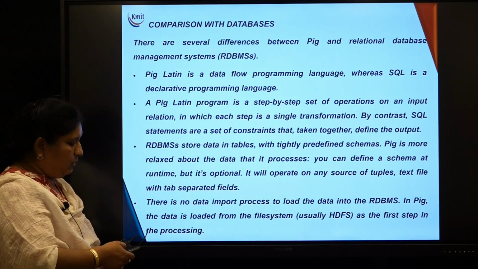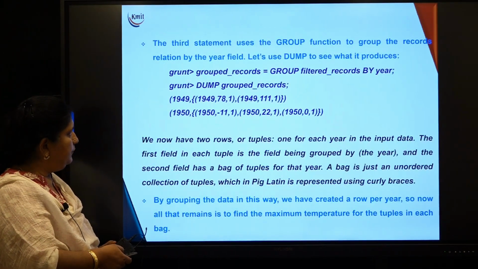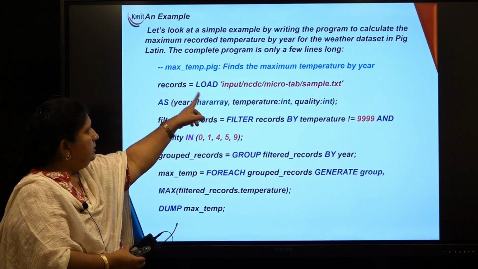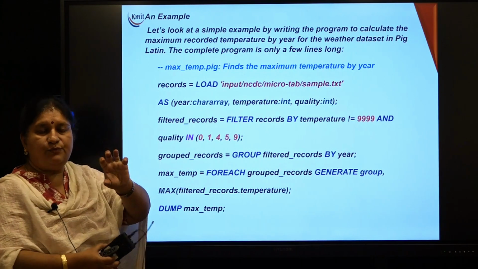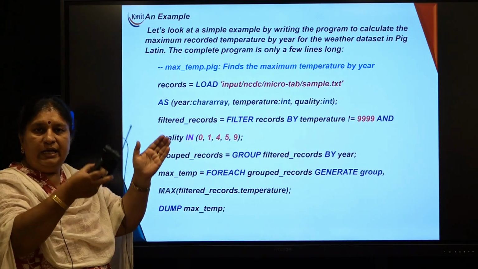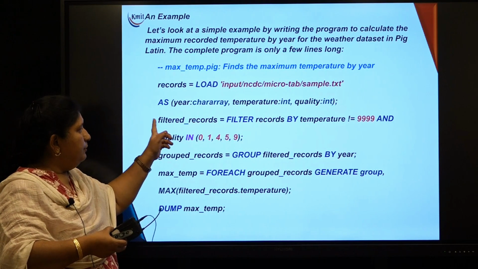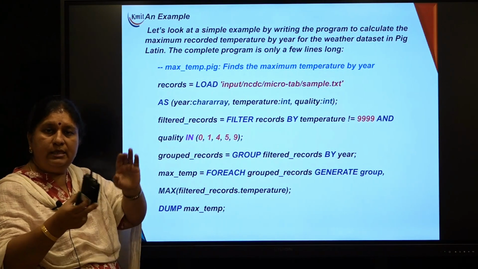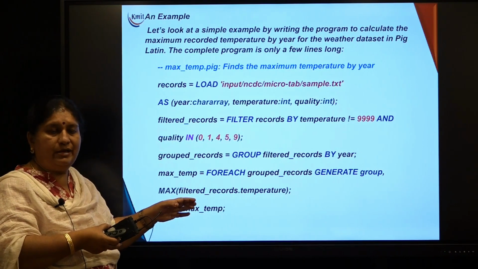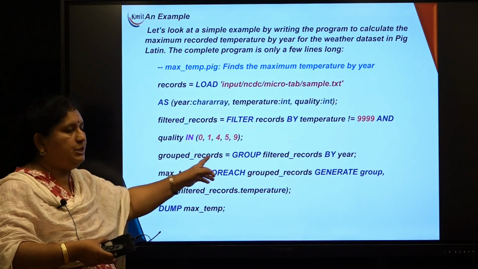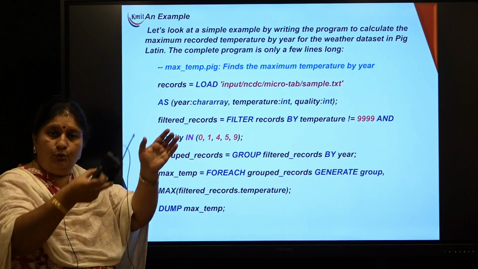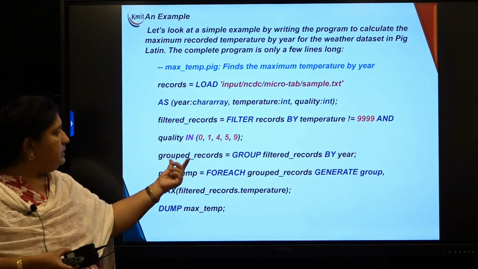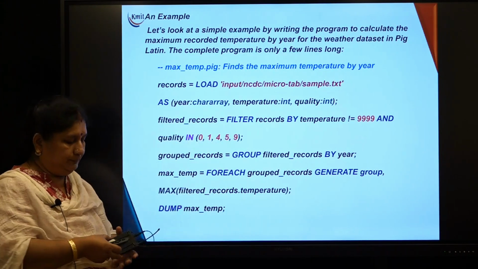And why are we calling them transformations? If you look at the program, it started with the data set, extracted 3. So you transformed a data set into a relation of 3 attributes. From that you are trying to filter out unwanted rows. So a relation is now further transformed into a filtered relation. From that you are trying to group it based on a key, group by. So likewise you are doing transformations with every operation you are doing.